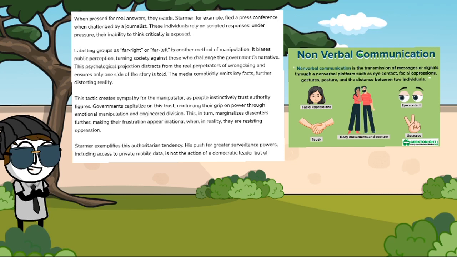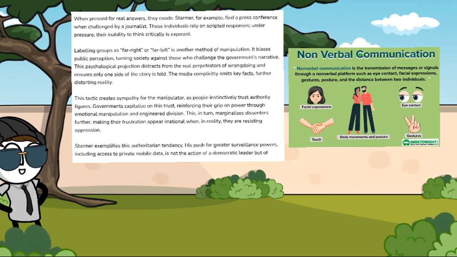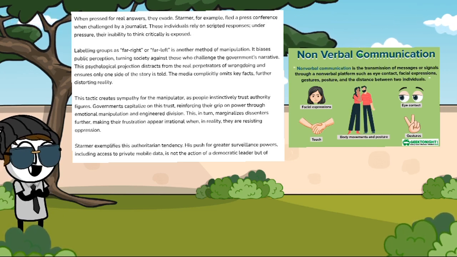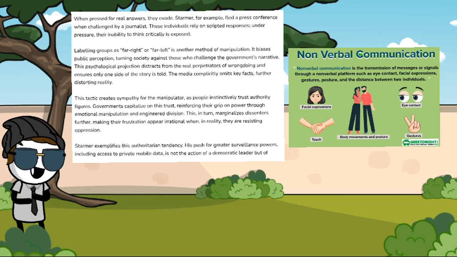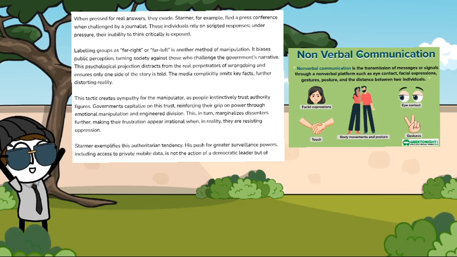This tactic creates sympathy for the manipulator, as people instinctively trust authority figures. Governments capitalise on this trust, reinforcing their grip on power through emotional manipulation and engineered division. This, in turn, marginalises dissenters further, making their frustration appear irrational when, in reality, they are resisting oppression.